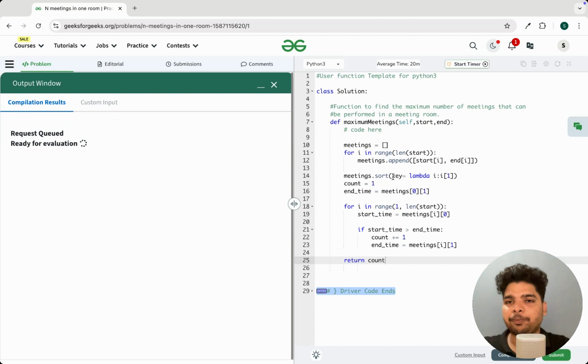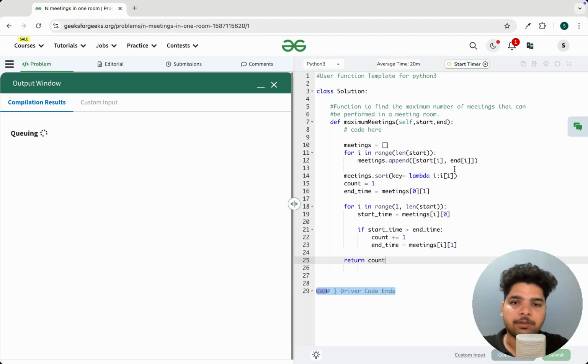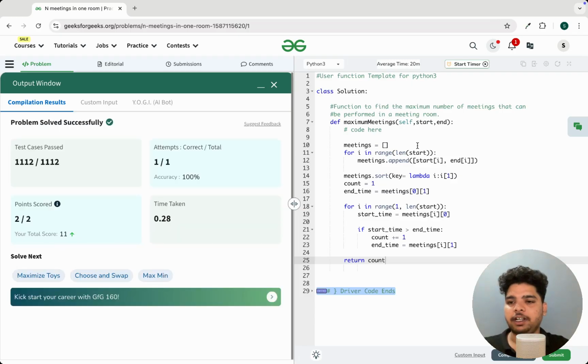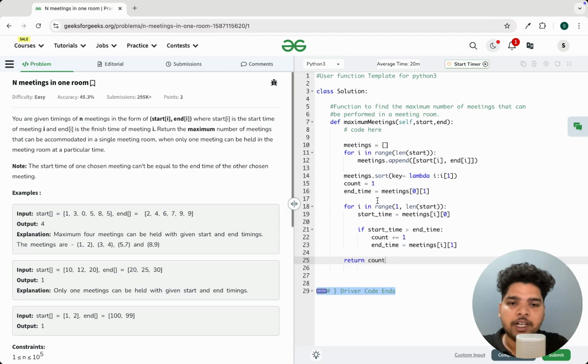Let's run this. Yeah, it is accepted. Let's try to submit this. Yeah, it is accepted, right? I hope now you have understood this problem, how we can do it using greedy.